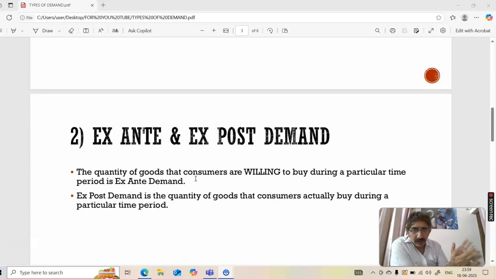So that is his planned quantity which he's planning, he's desiring to buy when that occasion arrives. Are you understanding me? So this is ex ante demand.